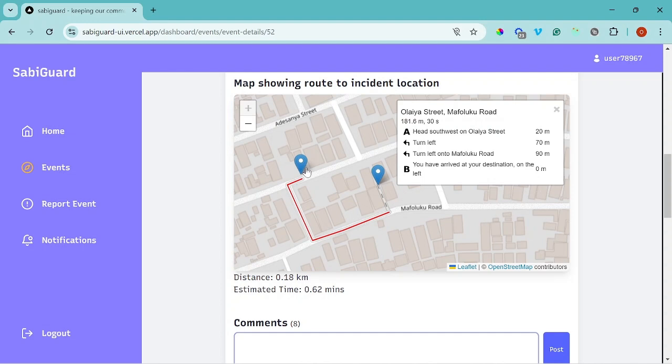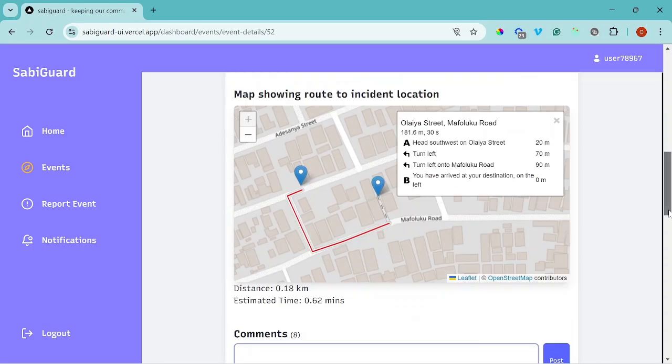And another thing is I'm using a free service for this. I'm using the Leaflet routing engine, and I'm not using a paid service for this. If you look, this route is actually for vehicles, so you can see there, because there is no way a car will pass through this place. But if I were using something like Google API, it would have been easier for me to switch. There's supposed to be an option for the user to switch either by foot, by car, or something like that.